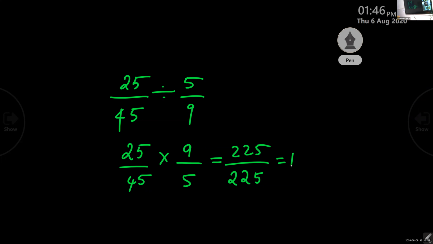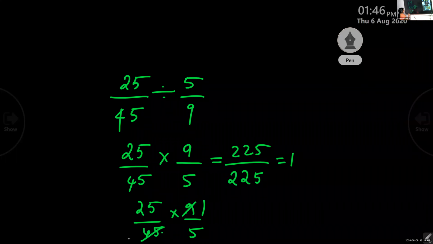Ma'am, we can do both ways, right? Both ways you can do. You can cancel it in between. What we do is like this, we'll cancel it like this. See, 25 by 45 into 9 by 5. Common factor of 9 and 45 is 9: 9 ones are 9, 9 fives are 45. 5 and 25, common factor 5: 5 ones are 5, 5 fives are 25. Then this 5 and this 5 are cancelled. Then what is remaining? 1.